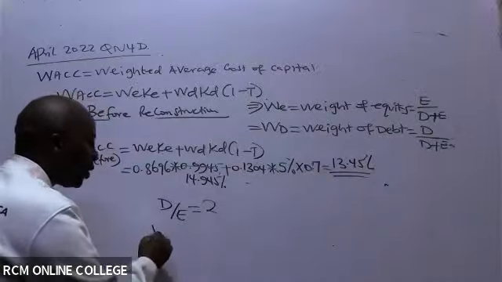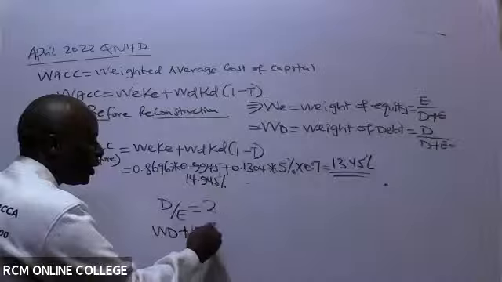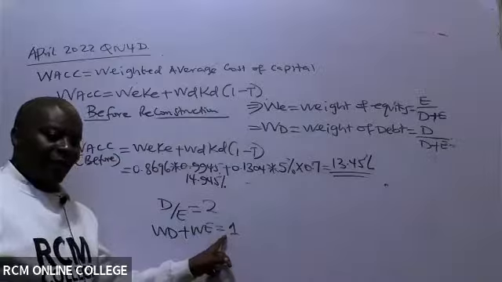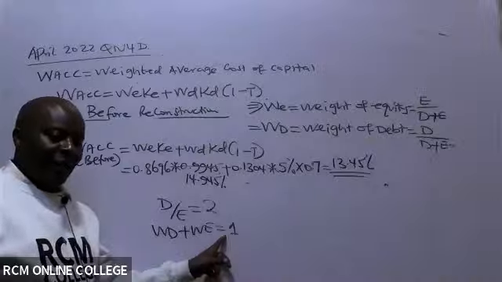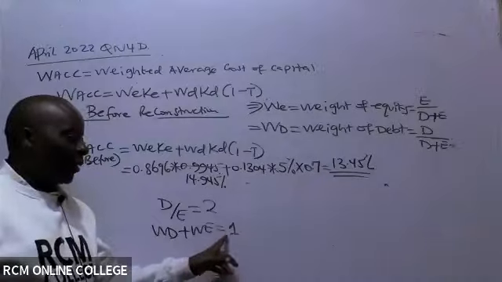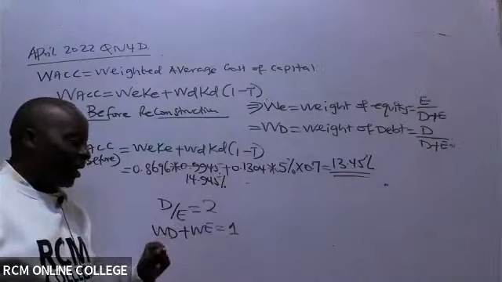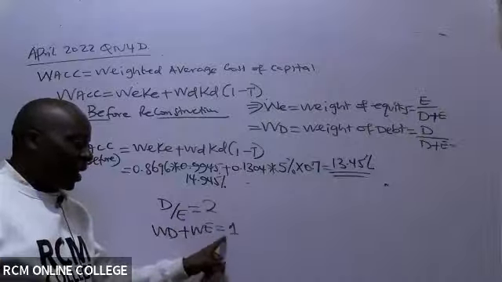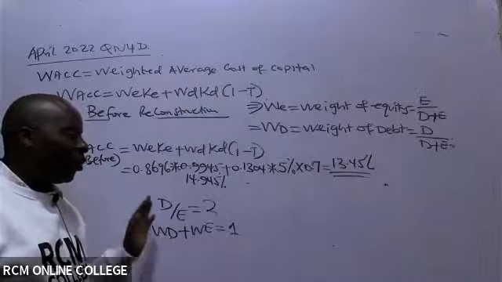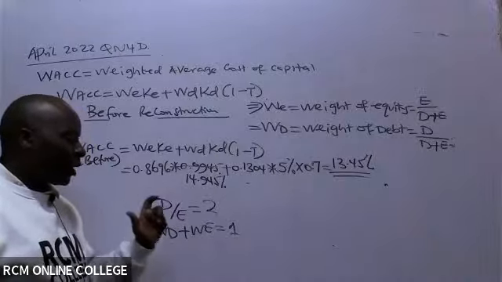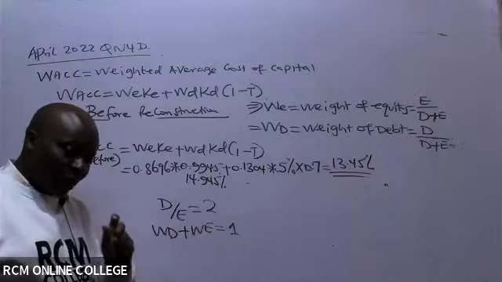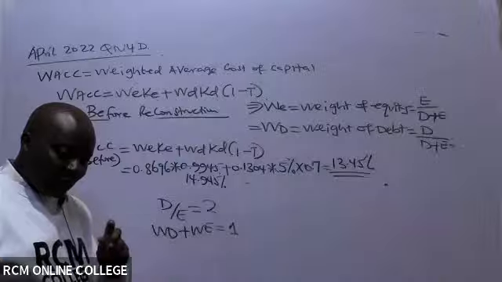You know that weight of debt plus weight of equity must always be equal to what? Must always be equal to 1. So you see, this already is exceeding 1. So debt to equity ratio is not the same as weight of debt. Weight of debt is always what here? A fraction. It is always a decimal.